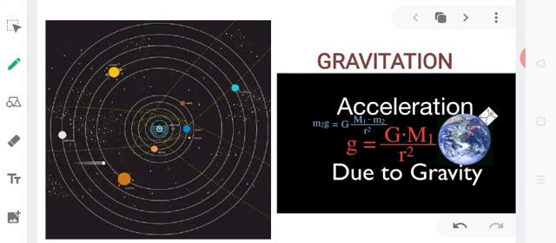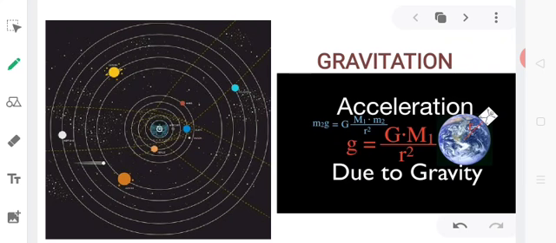Now, from the concept of force, we already know that whenever a force is applied on any object, one possible effect that it may produce on that object is to change its state. This means force may either bring an object at rest into motion or may stop a moving object. In both the cases, there is a change in the velocity of the object. This means force can change the speed as well as bring about a change in the direction of motion of the object. So, if there is a change in velocity of the object with respect to time, this means this force can produce an acceleration.